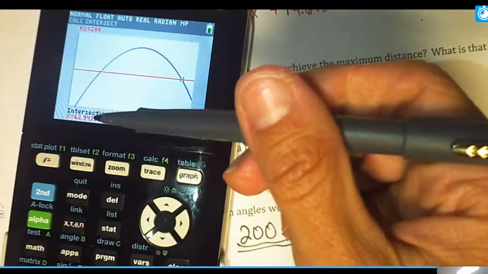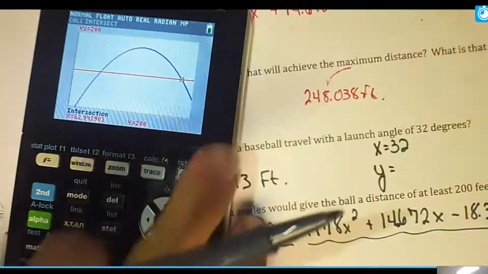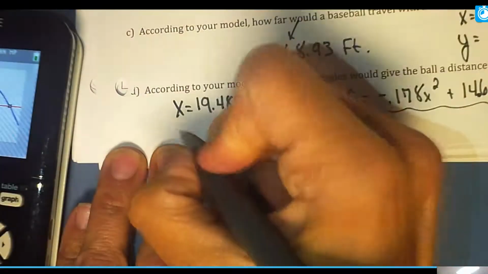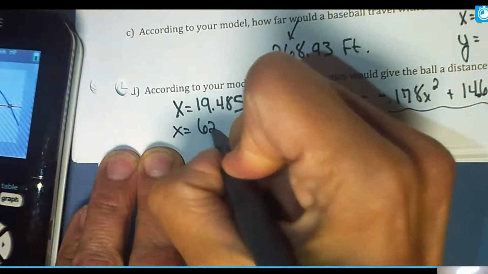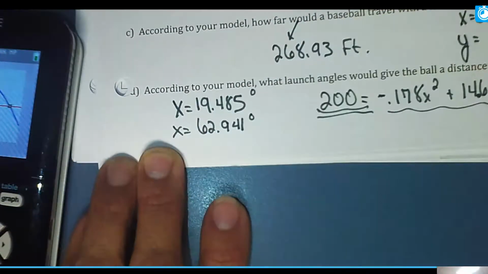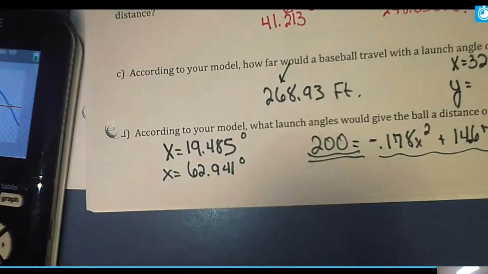And I'm just going to cut it off, 1. And that would give me that same distance. So the other one is 62.941. And it's an angle, so I'll put a little degree marker behind it. And that is quadratic regression. Now, I realize there is one. Nope, that was it. That's pretty fast.